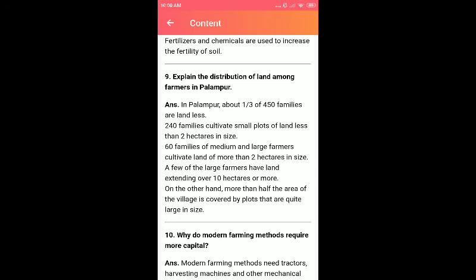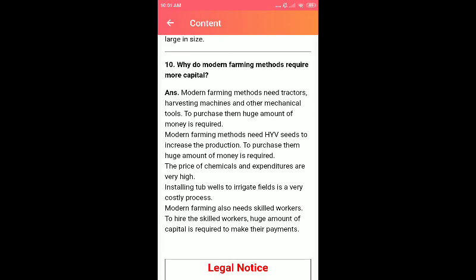Only around 60 to 80 families of medium and large farmers cultivate land more than 2 hectares in size. Mainly large farmers cultivate extending over 10 hectares or more. And more than half the area of the village is covered by plots that are quite large in size.